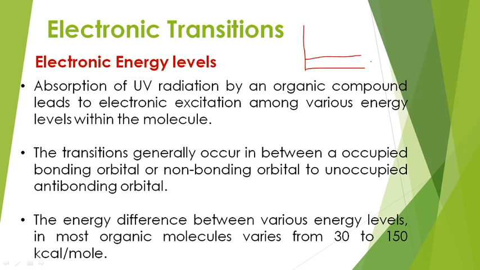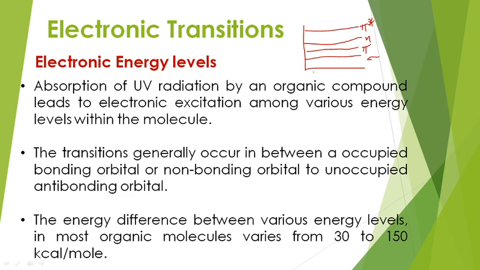This is the place of sigma bonding electrons, this is pi, these are n non-bonding electrons, and this is pi star. So these are the energy levels of an atom. Sigma and pi are the bonding orbitals, n is the non-bonding orbital, and pi star is the anti-bonding orbital.